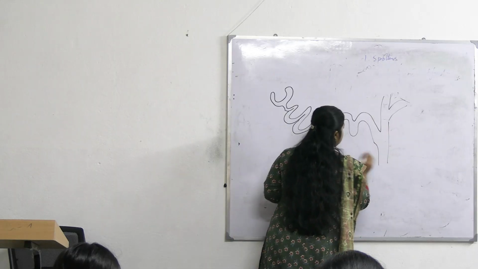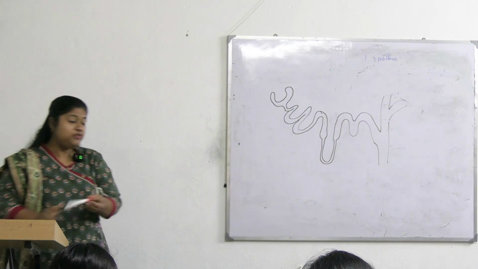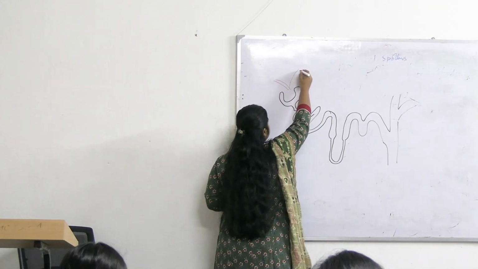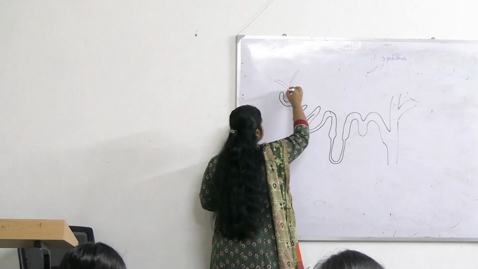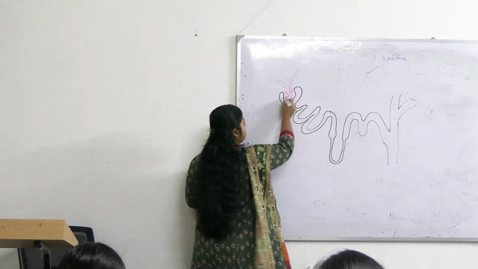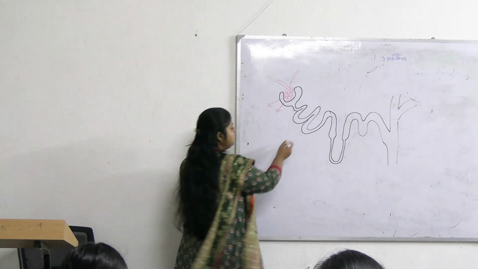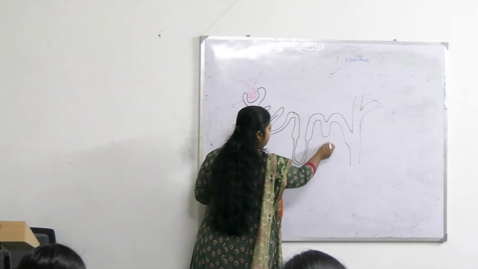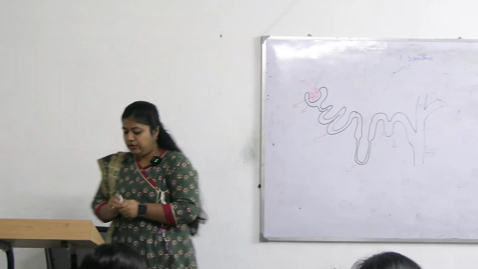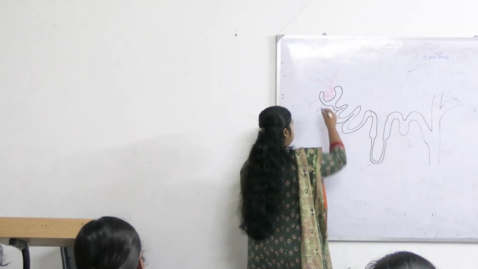this is a gross diagrammatic representation of a nephron. So this is the glomerular capillary, this is Bowman's capsule, this is PCT, loop of Henle, DCT, collecting duct. Clear? So we will focus on two parts. One is here.